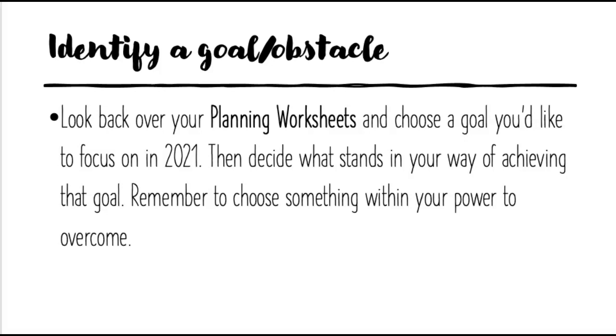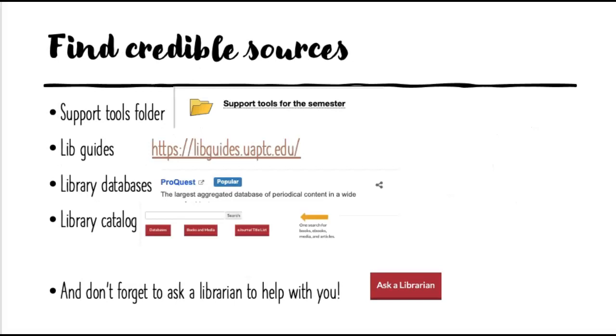Then decide what is standing in your way of that goal. And don't forget that you need to choose something that you have the power to overcome. So then you need to find some credible sources to support you in this work. You can look at the support tools folder that I have for you on the course content page in the Blackboard shell. It has all sorts of useful information about sources.